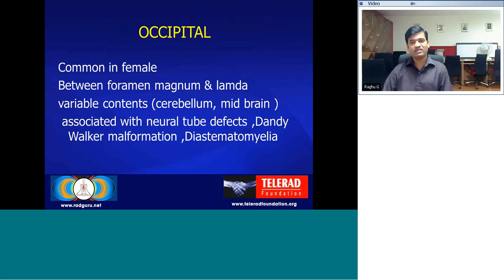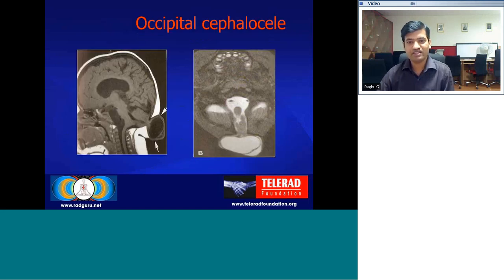The contents are variable. There can be cerebellum and midbrain seen within the herniated cephalocele. It is also associated with neural tube defects, Dandy-Walker malformation, and diastematomyelia. Here you can see an occipital cephalocele with herniation of some amount of brain parenchyma and CSF fluid.